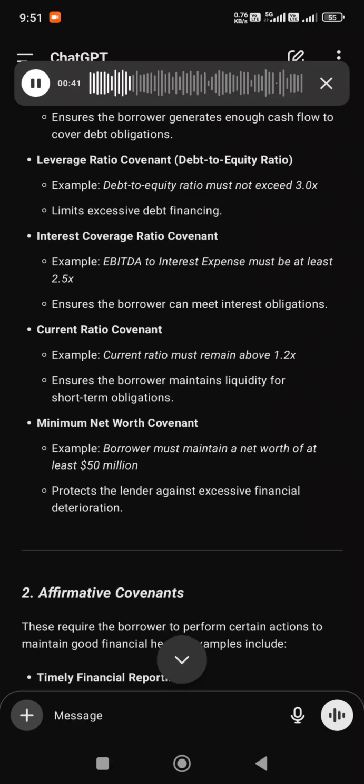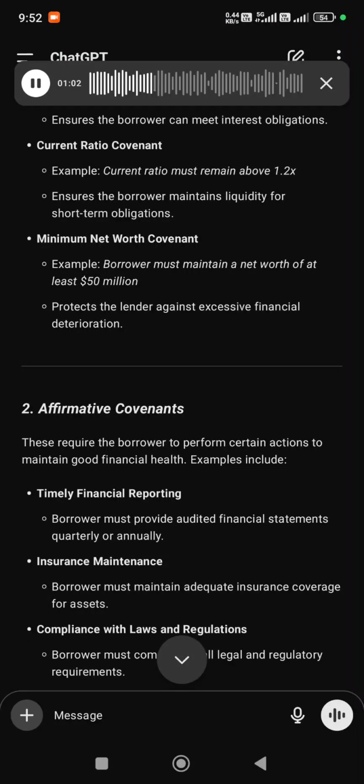Leverage ratio covenant, debt to equity ratio. Example, debt to equity ratio must not exceed 3.0x, limits excessive debt financing. Interest coverage ratio covenant. Example, EBITDA to interest expense must be at least 2.5x, ensures the borrower can meet interest obligations. Current ratio covenant. Example, current ratio must remain above 1.2x, ensures the borrower maintains liquidity for short-term obligations.